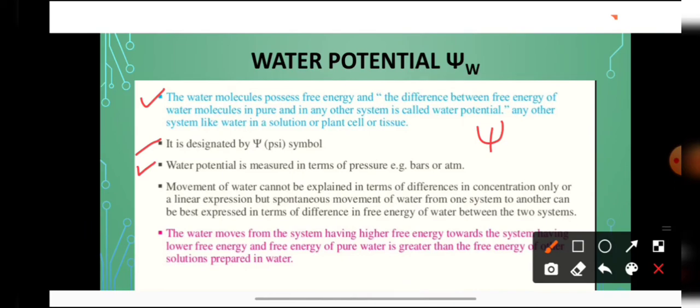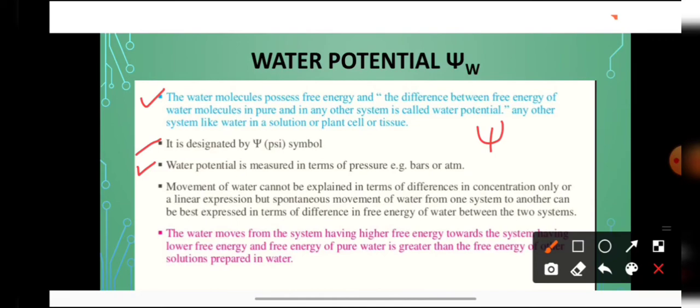Movement of water cannot be explained in terms of differences in concentration only or a linear expression, but spontaneous movement of water from one system to another can be best expressed in terms of difference of free energy. Like students, I have told you the definition of osmosis. Osmosis is the diffusion of water molecules from its high concentration to low concentration, or from pure state to solution state.